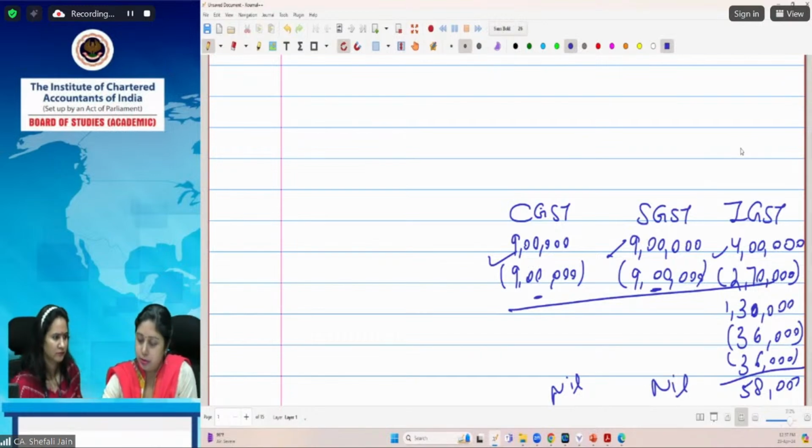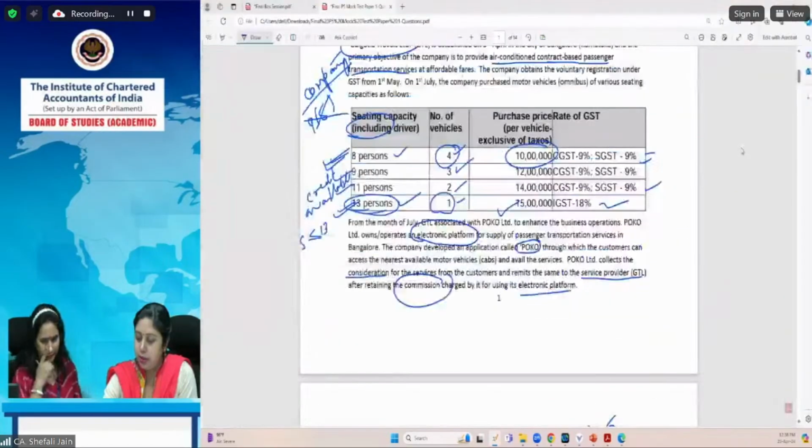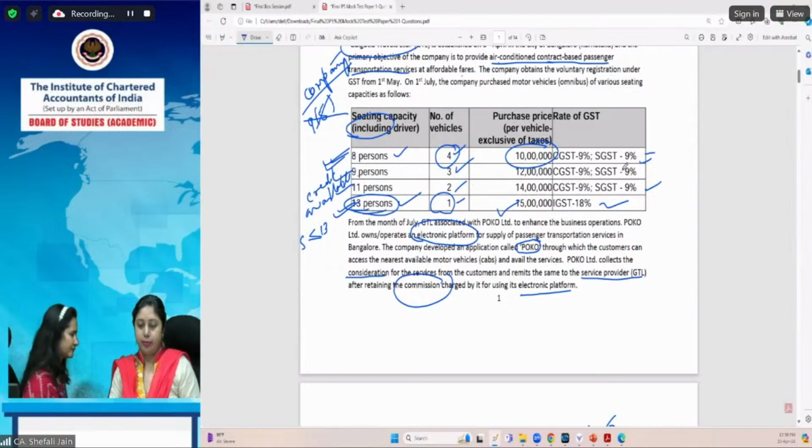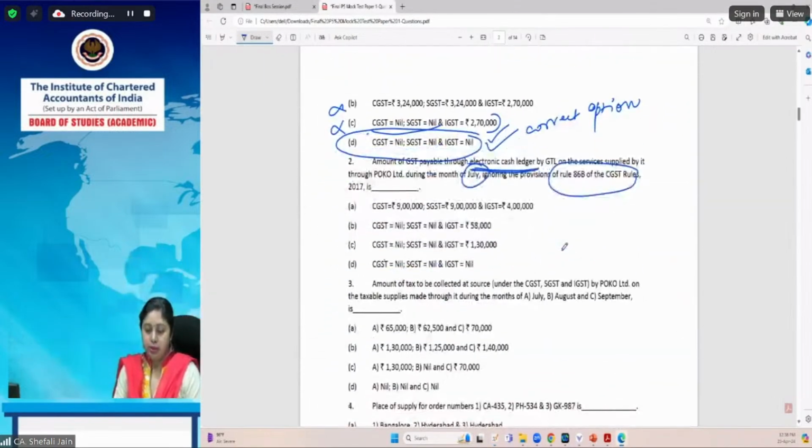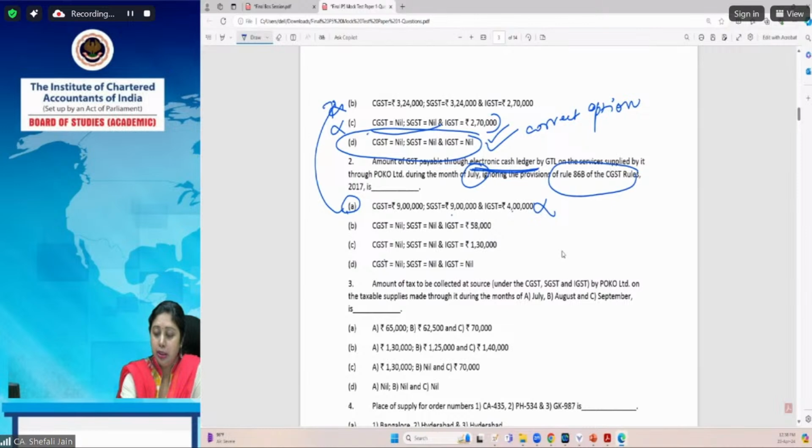So let's see which is the correct option. This is question 2, which provides that option A is 9 lakh CGST, 9 lakh SGST, 4 lakhs IGST. So we have not set off any credit. This answer will be marked by those students who have taken the entire credit as blocked. They will mark this option, but this is the incorrect option.